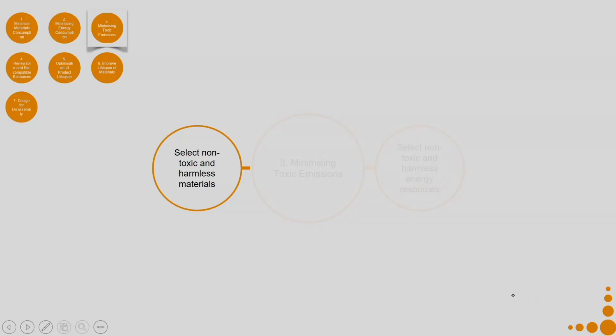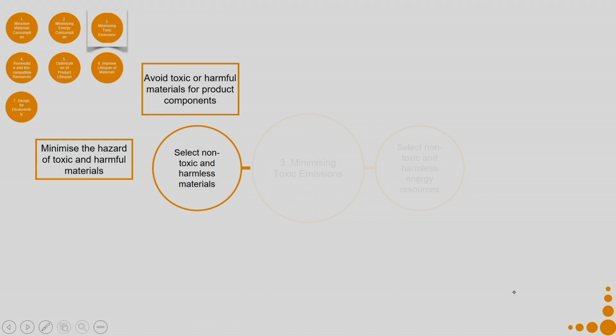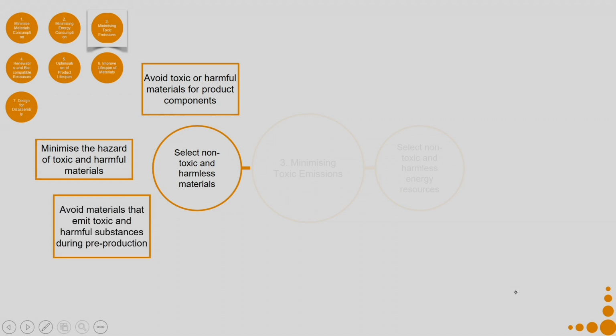Now, selecting non-toxic and harmless materials. So, you avoid toxic or harmful materials for product components, minimize the hazard of toxic and harmful materials, avoid materials that emit toxic and harmful substances during pre-production, avoid additives that emit toxic or harmful materials. Say for example, many of the paints that are used on our interior walls or on our interior products do have a tendency to emit certain toxic elements.